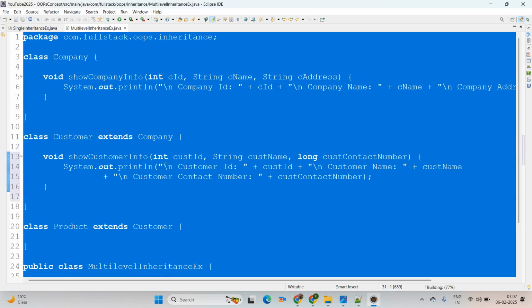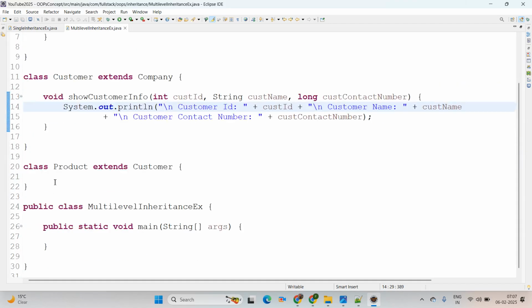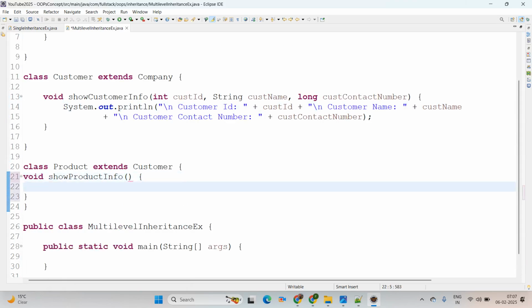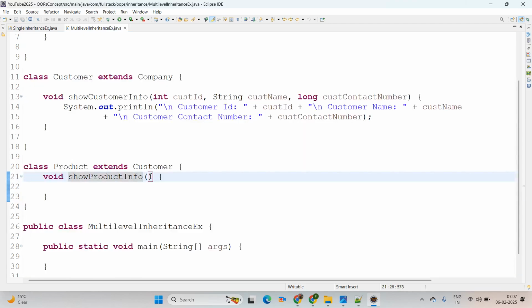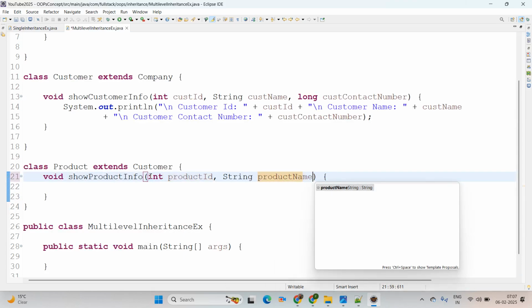Now coming to the Product class, and here I am using void showProductInfo. Now inside the method we are passing the parameters: int product ID, string product name, again double product price.